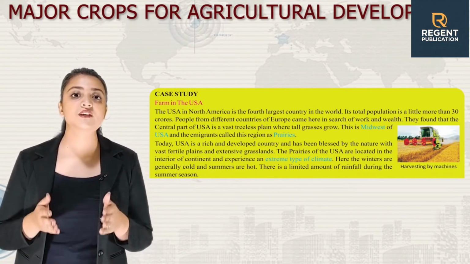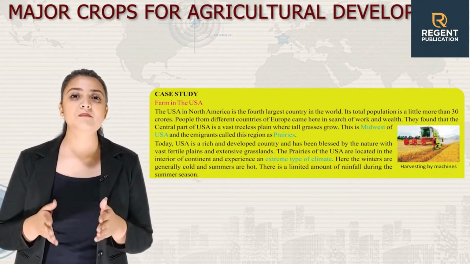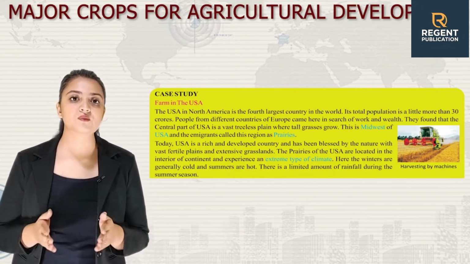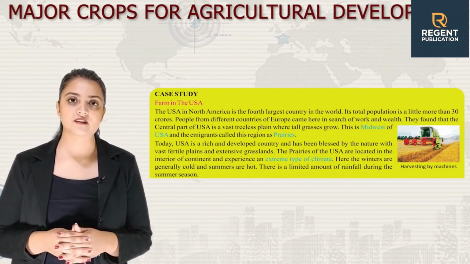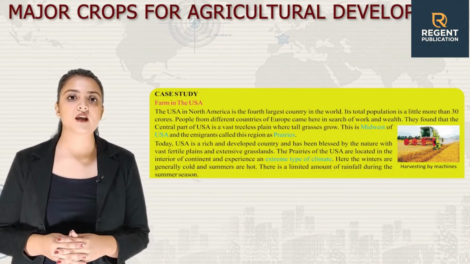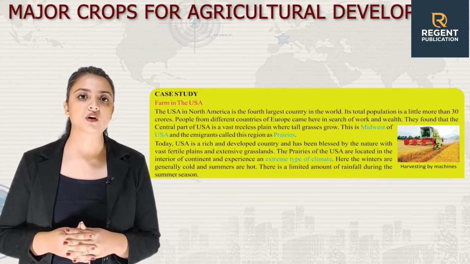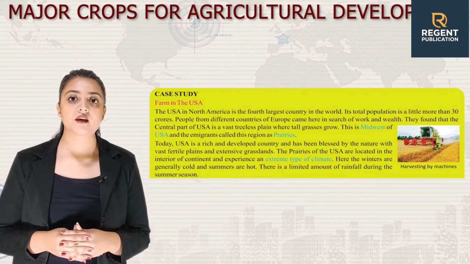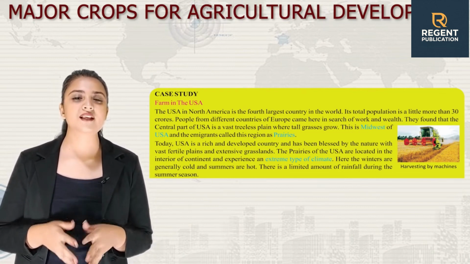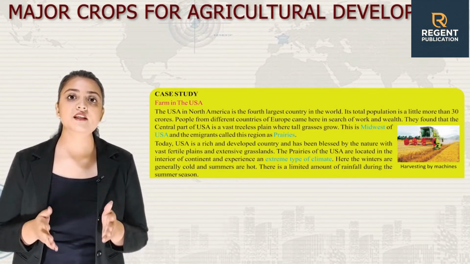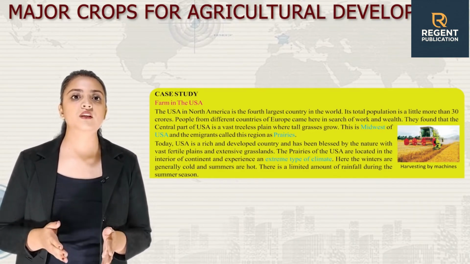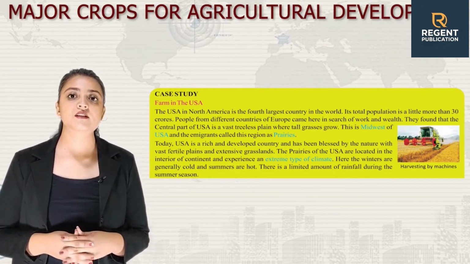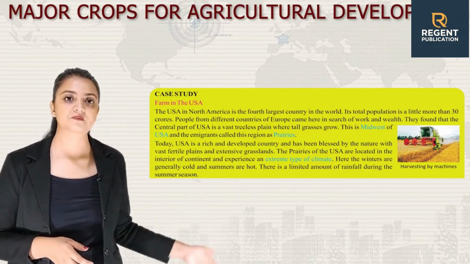Today, the USA is a rich and developed country and has been blessed by nature with vast fertile plains and extensive grasslands. The prairies of the USA are located in the interior of the continent and experience an extreme type of climate. Here, the winters are generally cold and summers are hot. There is a limited amount of rainfall during the summer season. Here is an image of harvesting by machines.